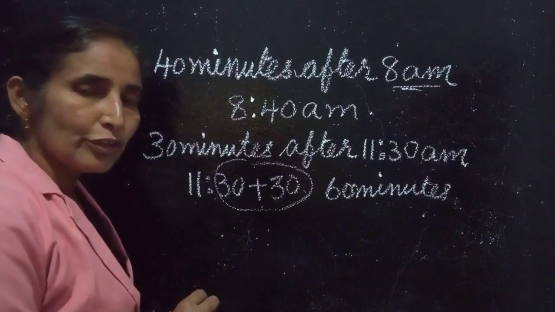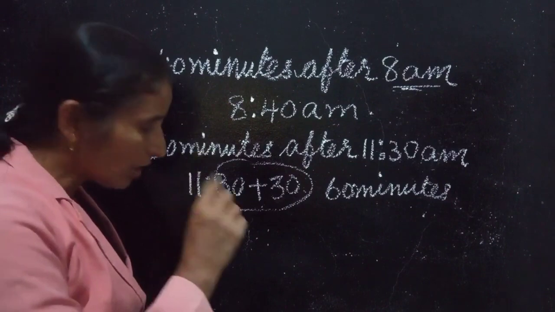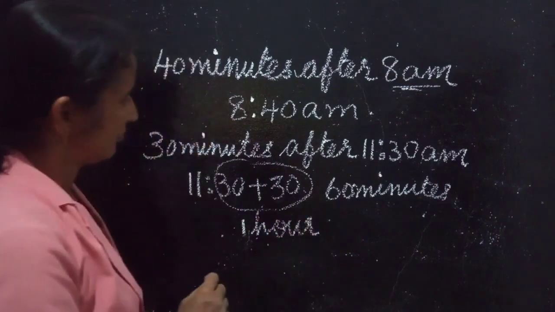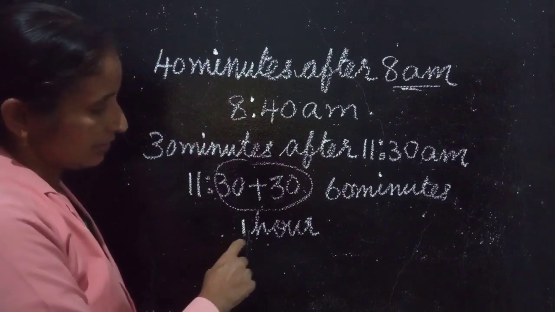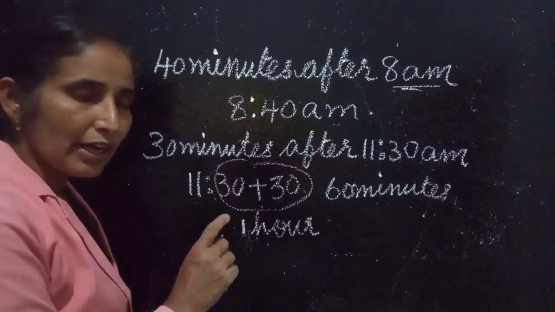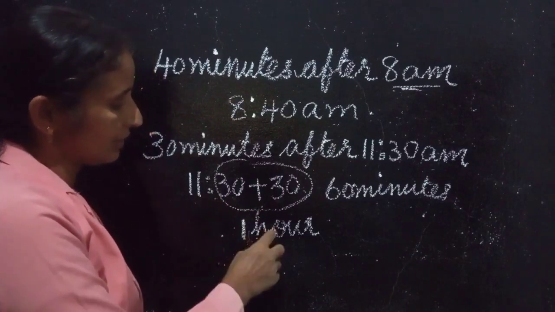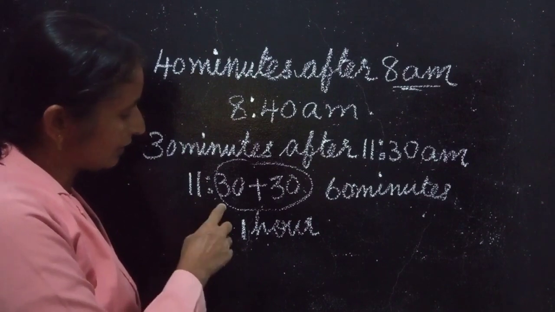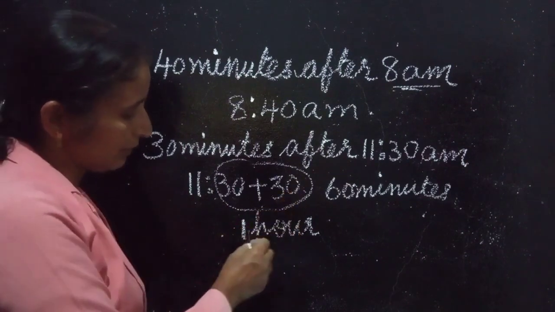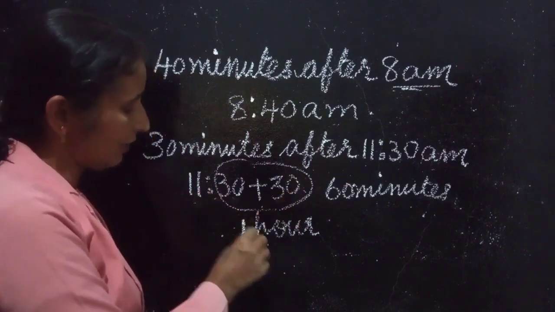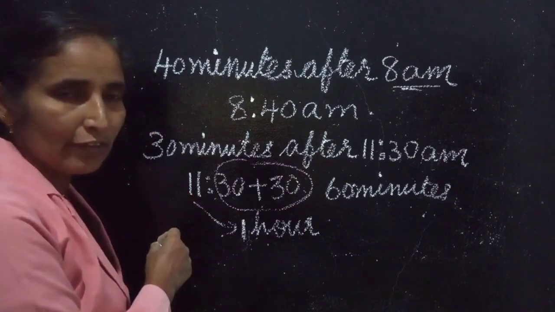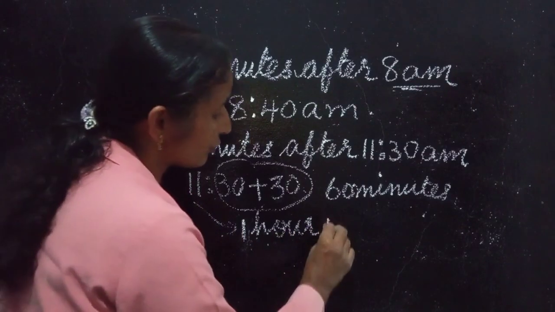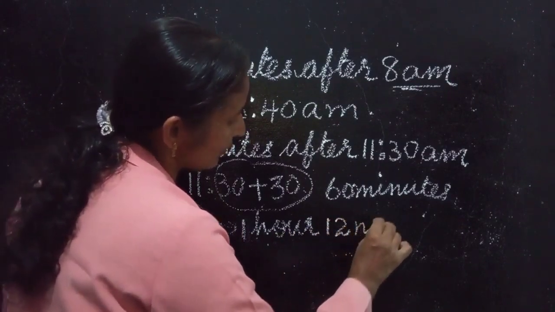60 minutes is equal to 1 hour. So what will be the time? 11:30 after 30 minutes is 1 hour after 11. What is 1 hour after 11? After 1 hour, 12. So it is 12 noon.